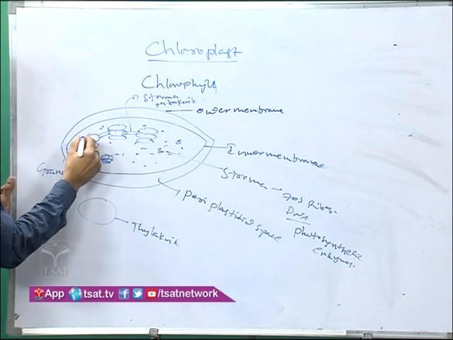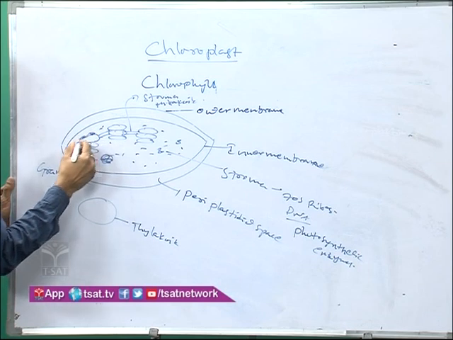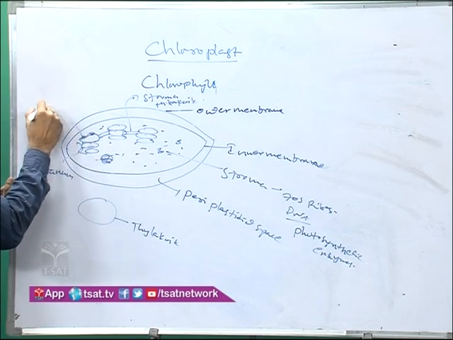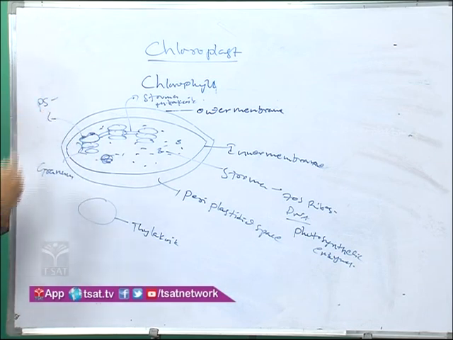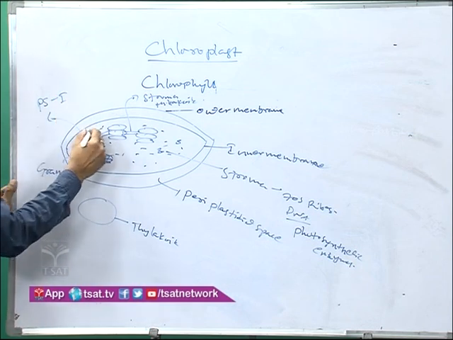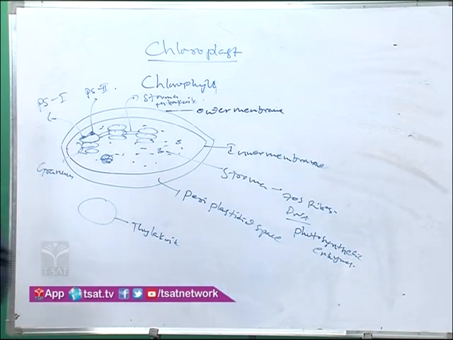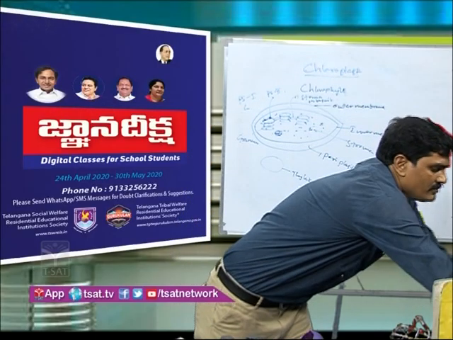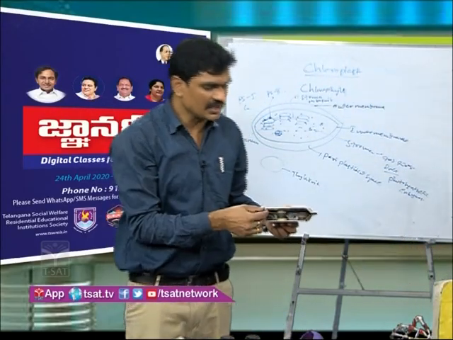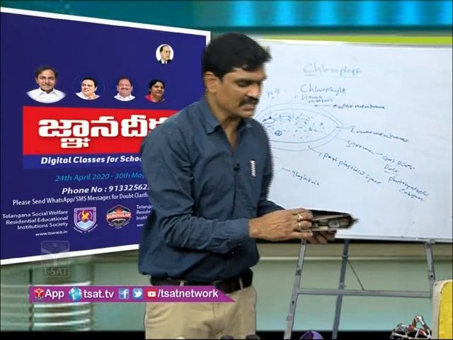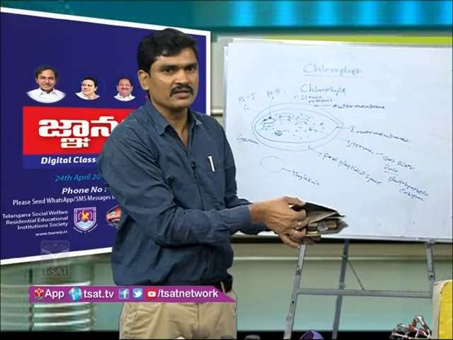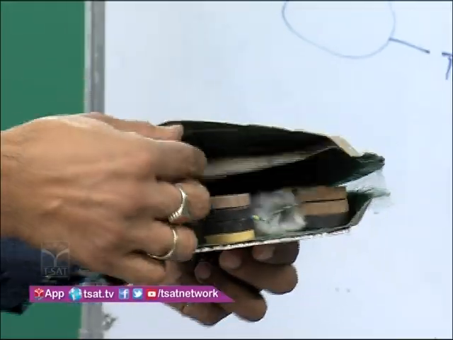Here you can see a number of pigments located in the thylakoid, which is called a photosystem. There are two types of photosystems, photosystem 1 and photosystem 2. Here you can see the model of the chloroplast. This one is the outer membrane, and this one is the inner membrane.